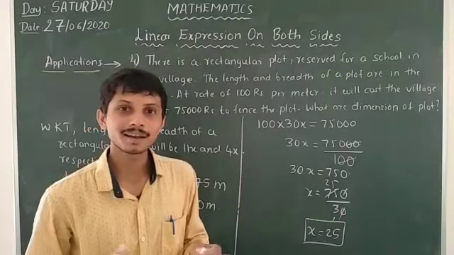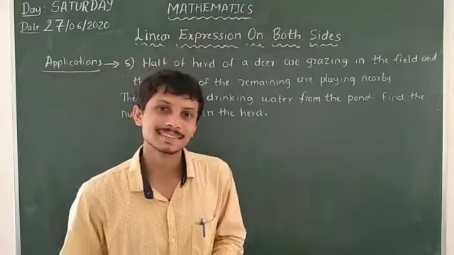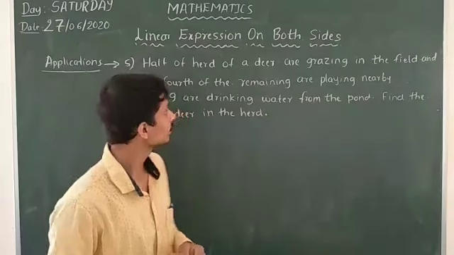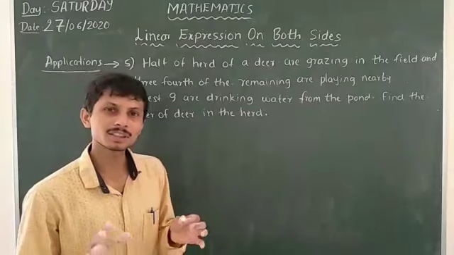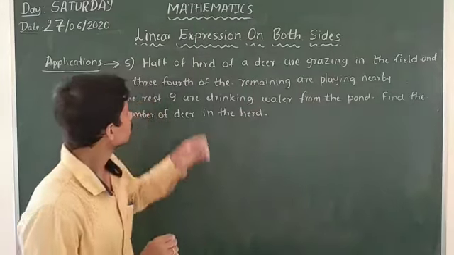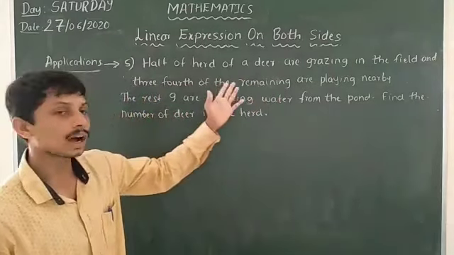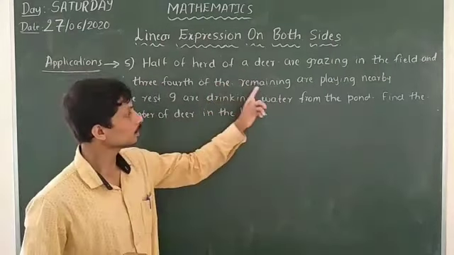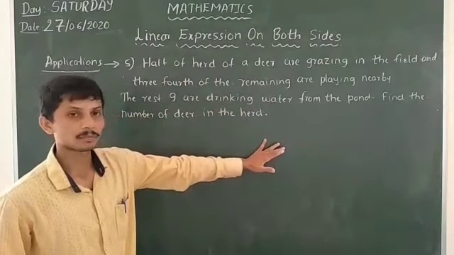So let us go to the last problem. Yes, it's also a simple problem here. The question tells us that half of a herd of deer are grazing in the field. Herd means a bunch or a group. Half of a herd of deer are grazing in the field, and 3/4 of the remaining are playing nearby, and the rest 9 are drinking water from the pond.